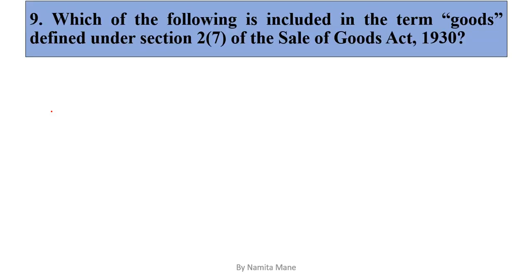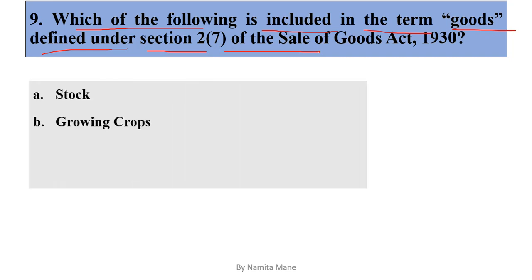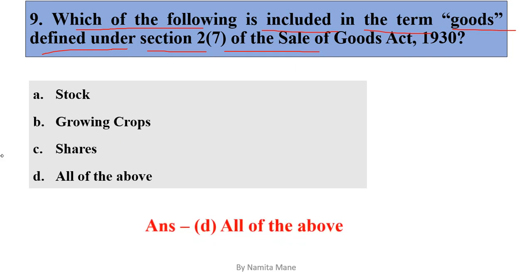Next question, question number 9. Which of the following is included in the term goods defined under section 2 subsection 7 of the Sale of Goods Act 1930? Options are option A stock, option B growing crops, option C grass, or option D all of the above. So the correct answer is all of the above. So stock, growing crop, shares are included in the term goods. So option D is the correct answer.